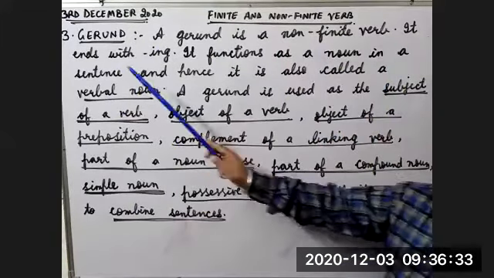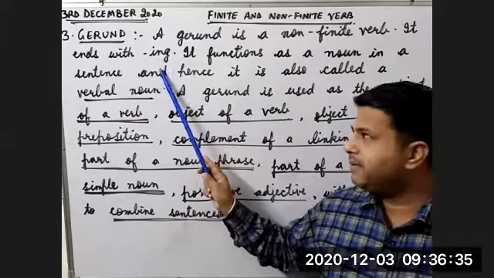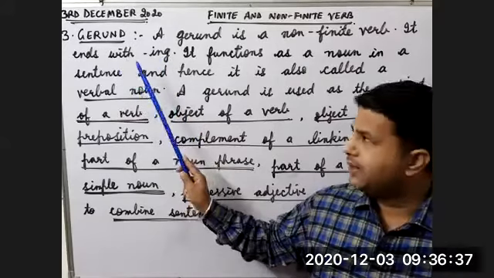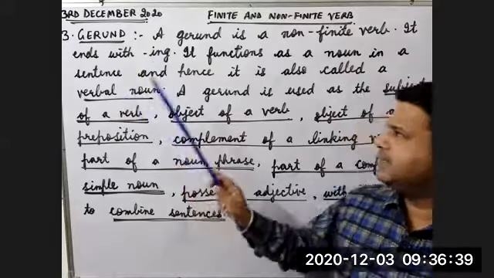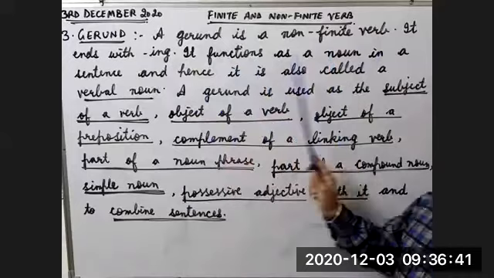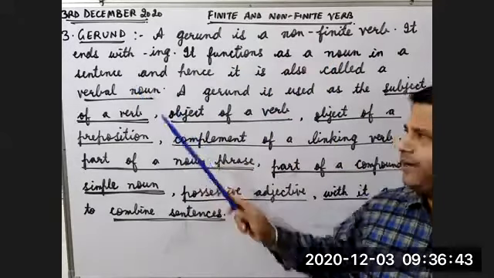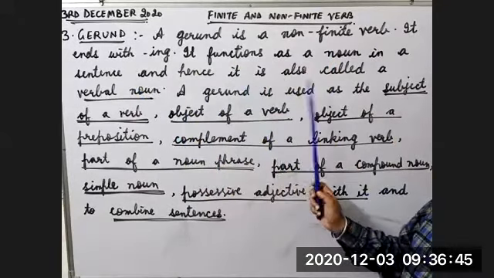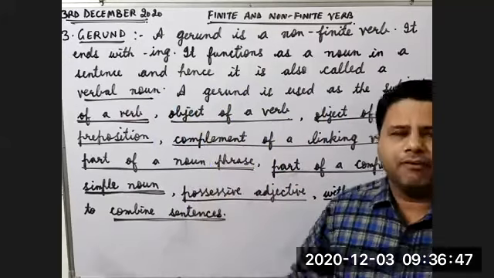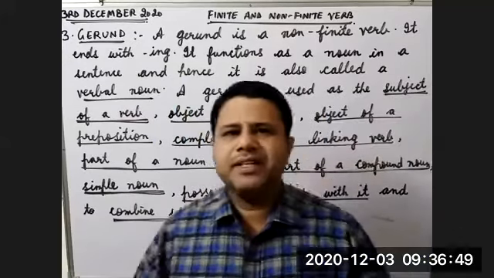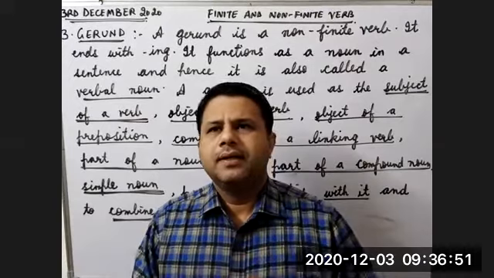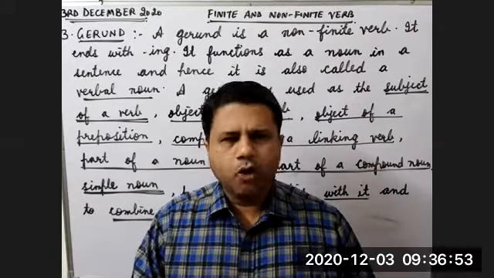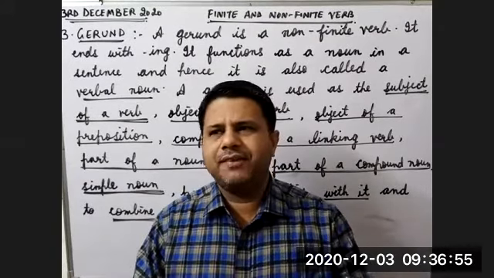It ends with ing. It means some word will come before it. So a small hyphen is there. It functions as a noun in a sentence, that I have already told you, and hence it is also called a verbal noun. Children, this is the definition of gerund. I hope the definition is okay with everyone.